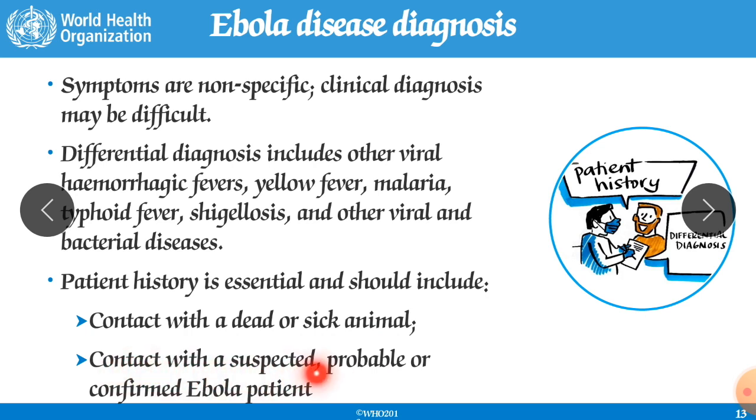Contact with suspected, probable or confirmed Ebola patients. So when we are in touch with patients who were not positive earlier but became positive afterwards, they are suspected patients. And the patient who is positive but you don't know he is positive, he is having those symptoms, is the confirmed Ebola patient. So from these people the infection can be transmitted.